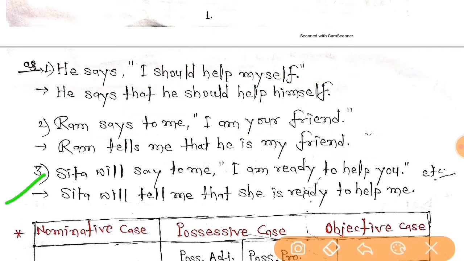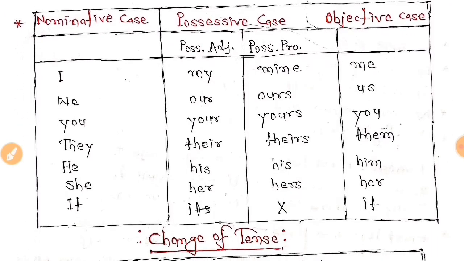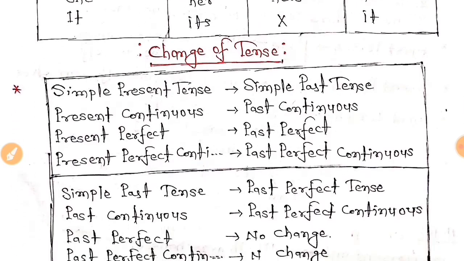Now the third example tells you that Sita will say to me, it's future indefinite. So as I had told you that in change of person, the first one, your reporting verb will be either in present tense like the first and second one, or in future tense, as I have done here, will say to me, it's future. So Sita will tell me that she is ready to help me, right? Okay, now this box I have just made you understand.